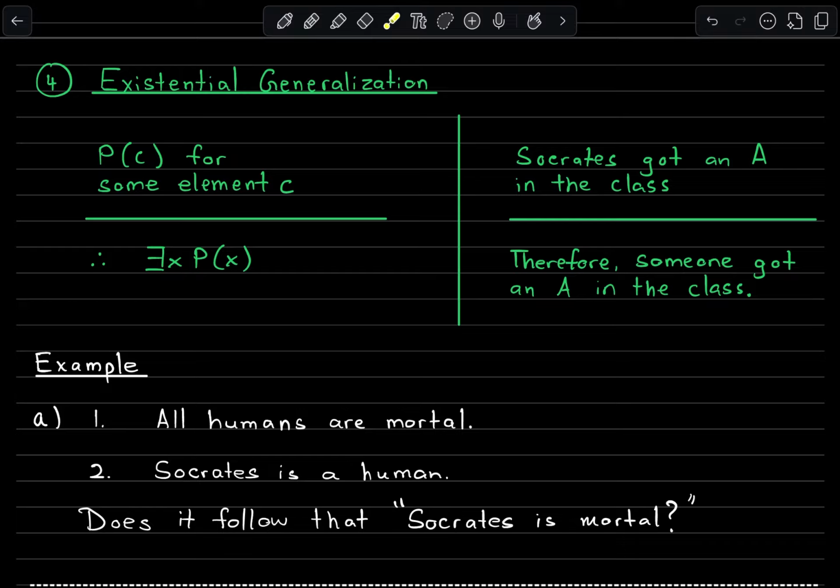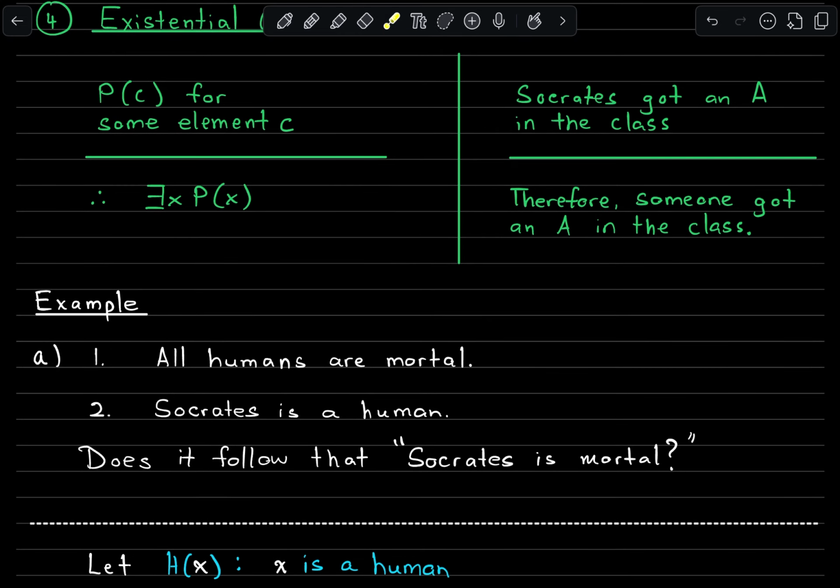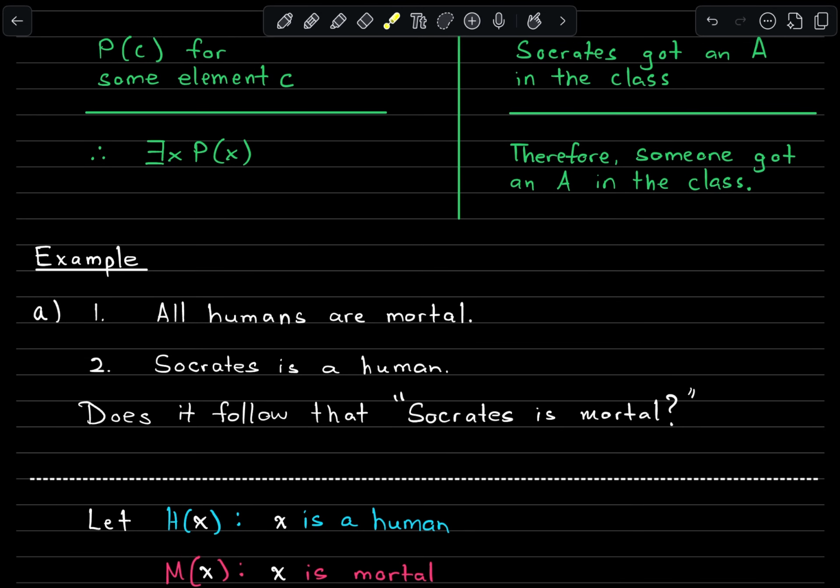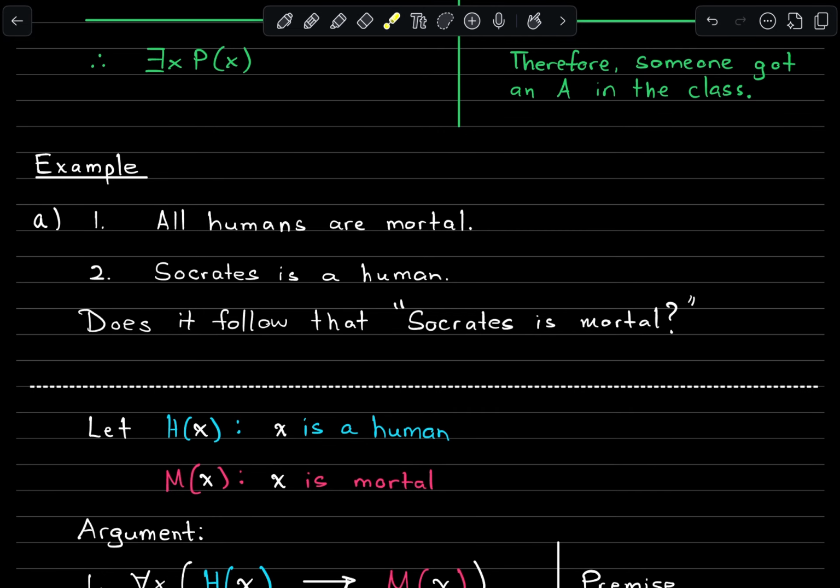Now we can make use of these rules of inference within predicate logic to transition from the general claim to the specific claim and apply this general property of mortality to someone specific like Socrates. Let's see how that works out. Let's suppose h of x, this propositional function, refers to x is a human. We'll say m of x means x is mortal.